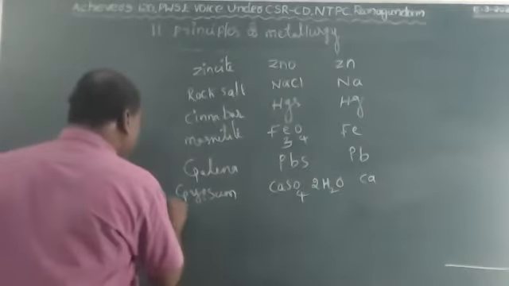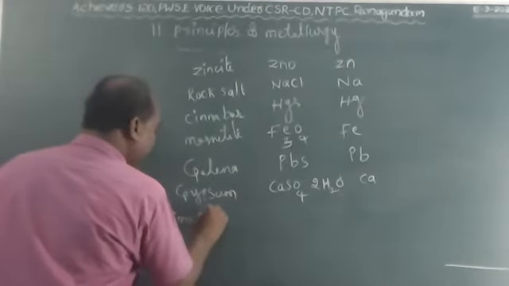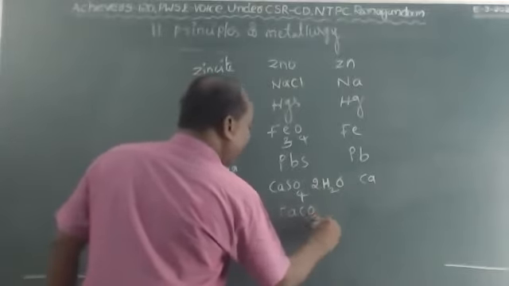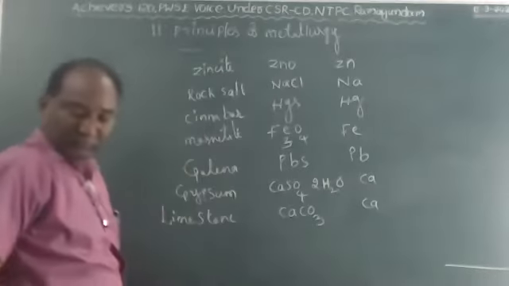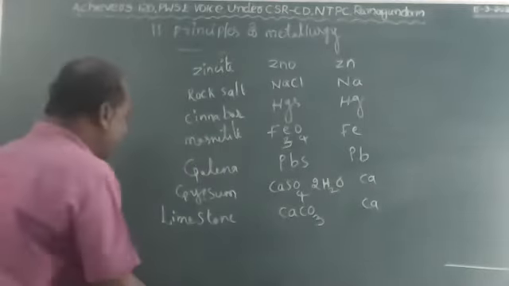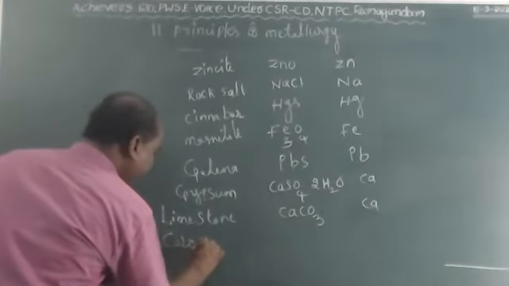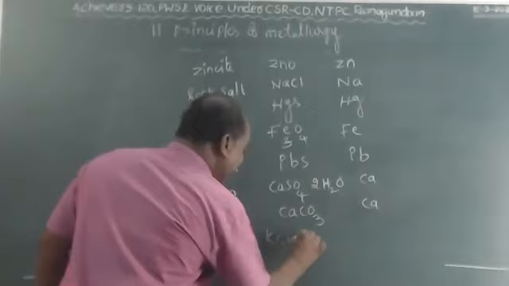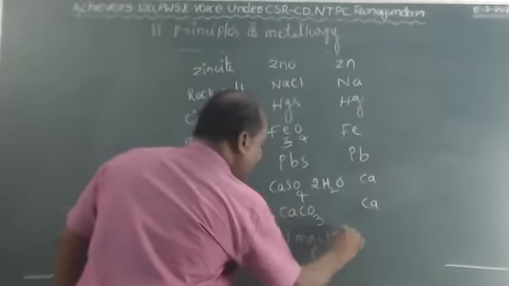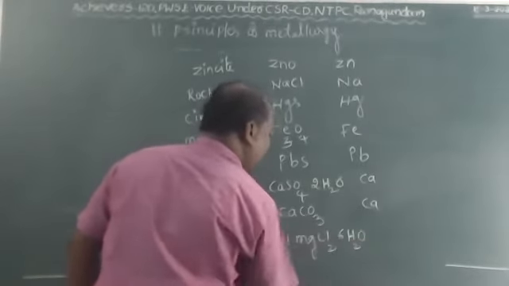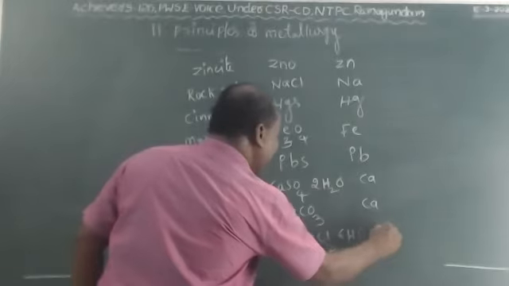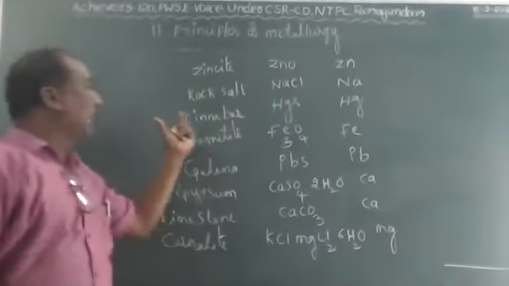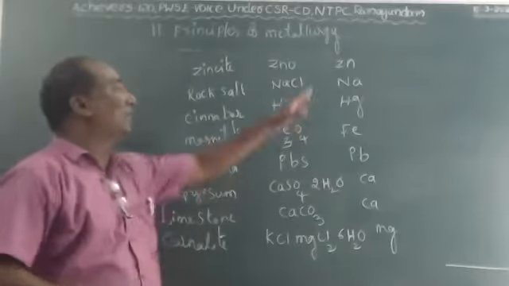Next one, limestone, CaCO3. Calcium is the metal. Next one, carnallite, KCl MgCl2 6H2O. Here magnesium is the metal. So these are the ores, their formulas, and the metals present in them, children.